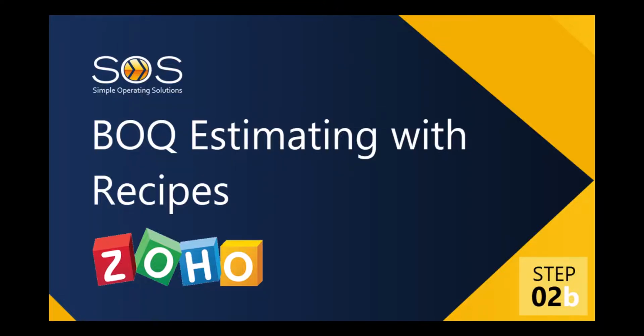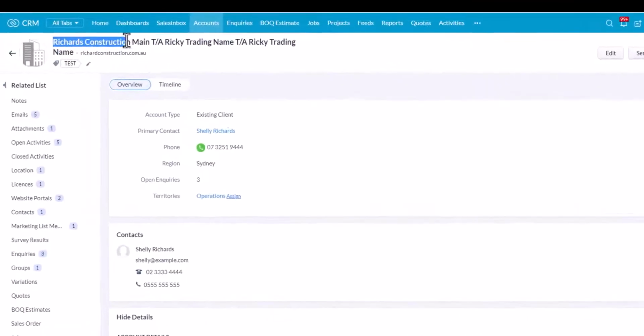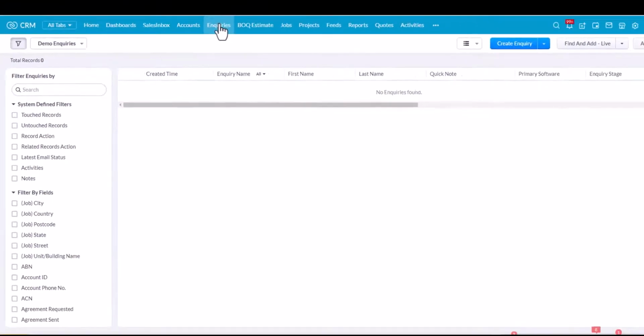Hello everyone, I'm going to show you how to do an advanced bill of quantity estimate in Zoho CRM. I'm going to create an estimate for Richard's construction. So the first thing I'm going to do is pop up here to inquiries and pop a new inquiry in.